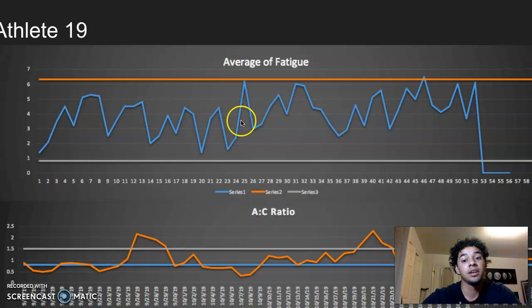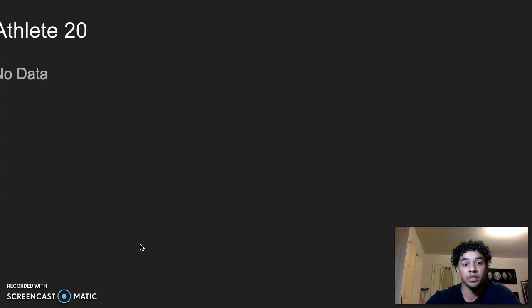Athlete 19, fatigue, once again, trending upward towards the upper limit. AC ratio, period of detraining here. They're overreaching in this area, a period of detraining right here. They're maintaining, overreaching once again, and they're falling back off. I go to coach and be like, hey, your athlete's breaking the upper limit on their acute to chronic ratio. Let's maybe give them a little break, sub some different players in.